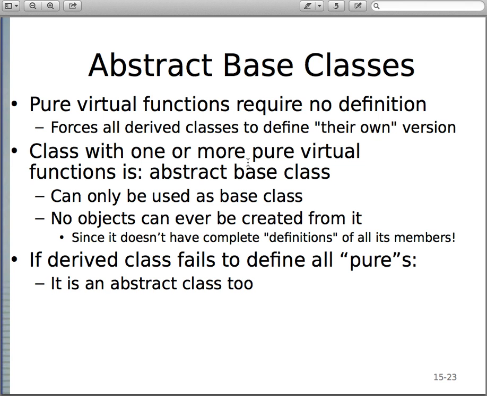If you have a class with pure virtual functions, it's abstract, it can be used as a base class, so it cannot be instantiated. And so if you have a derived class that extends this abstract base class, then it has to define all of the abstract member functions, and if it fails to define any one of those pure virtual functions, then this derived class also becomes an abstract class. The same thing in Java.